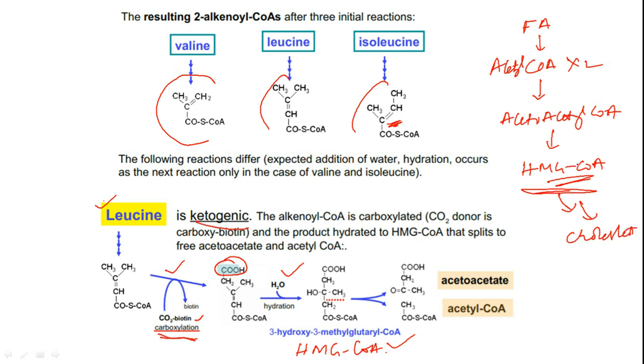But up to this point, all these steps are reversible. So the HMG CoA formed here will split to give acetoacetate and acetyl coenzyme A. This acetyl CoA will further follow this pathway, so it can also generate ketone bodies. Okay friends, this is the reason why leucine is considered purely ketogenic.